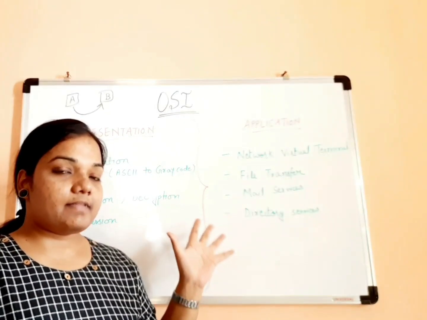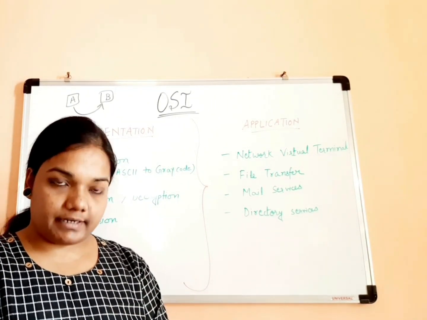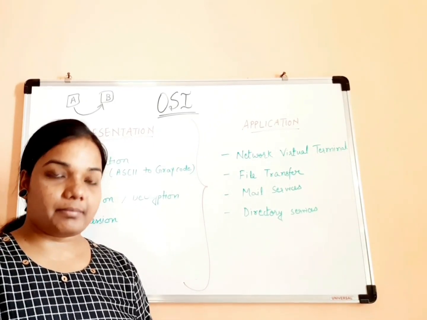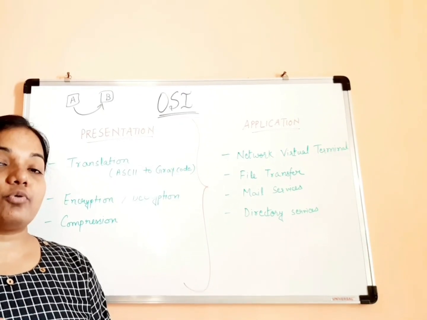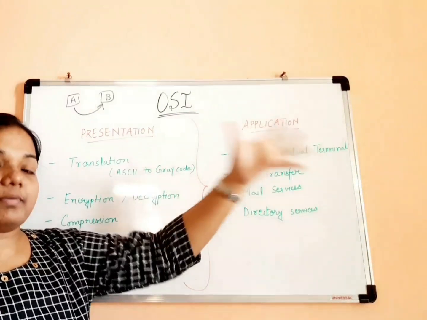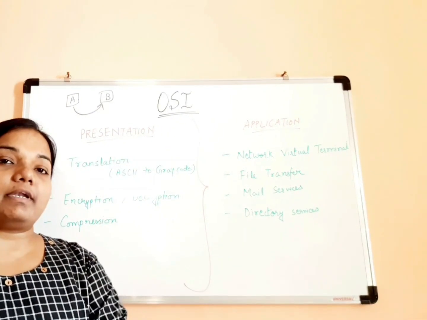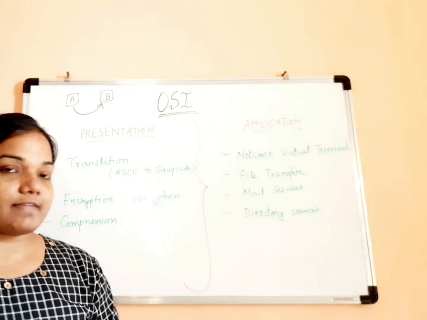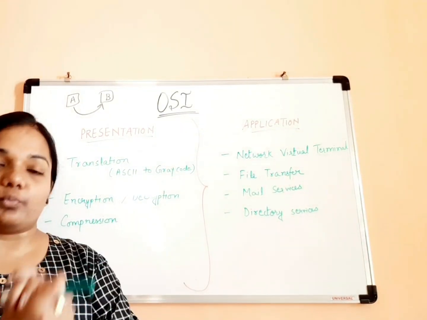Now, actually, this OSI model is not really used nowadays on the internet. The actual thing in implementation is the TCP/IP model. The OSI model is not really used, and so it is known as a reference model. That's why it is called the OSI reference model, because it is being referred to, but the actual thing in implementation is the TCP/IP model. But yes, it is very important to understand. I hope we have together understood it well.